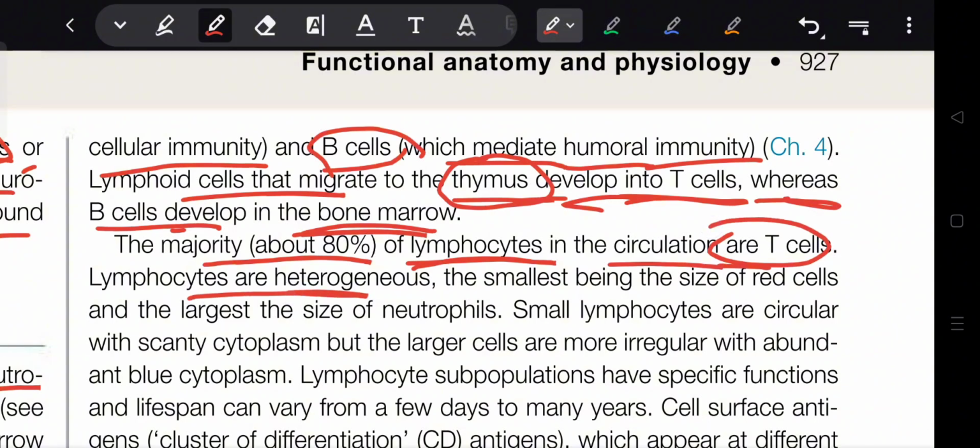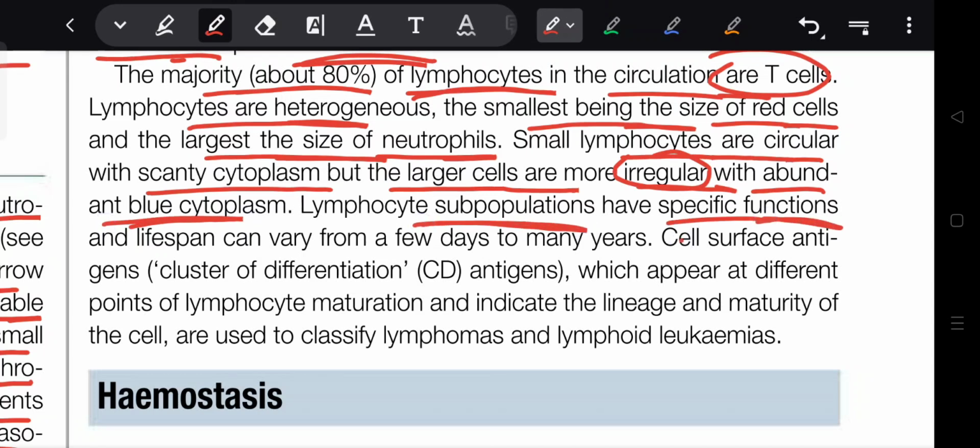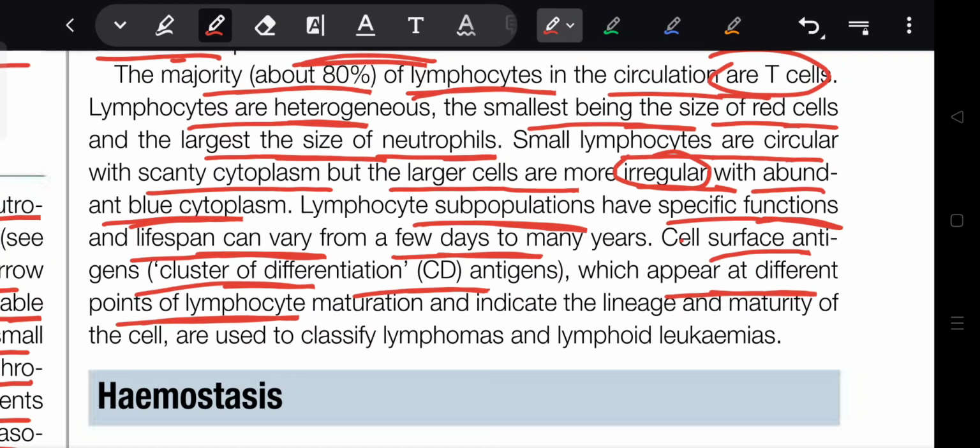Lymphocytes are heterogeneous, the smallest being the size of a red cell and the largest the size of a neutrophil. Small lymphocytes are circular with scanty cytoplasm, but larger cells are more irregular with abundant blue cytoplasm. Lymphocyte subpopulations have specific function and lifespan can vary from a few days to many years. Cell surface cluster of differentiation antigens, which appear at different points of lymphocyte maturation and indicate the lineage and maturity of the cell, are used to classify lymphomas and lymphoid leukemias.